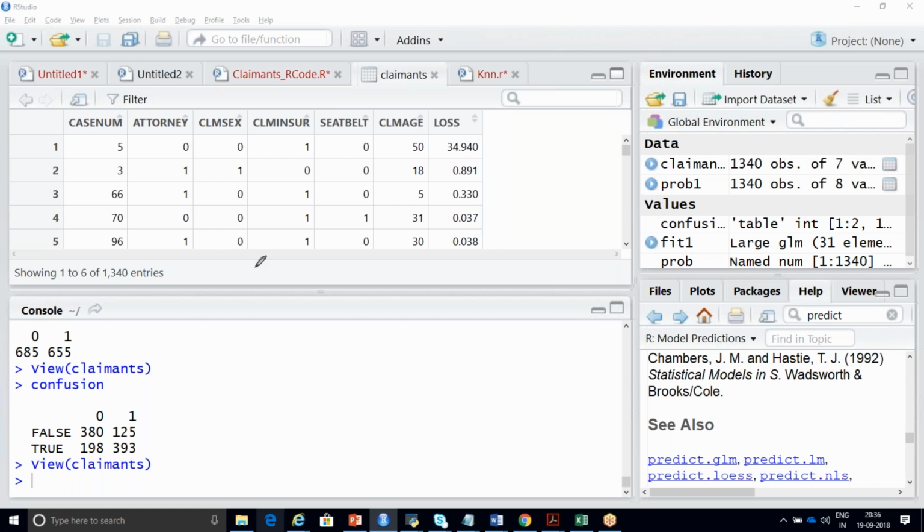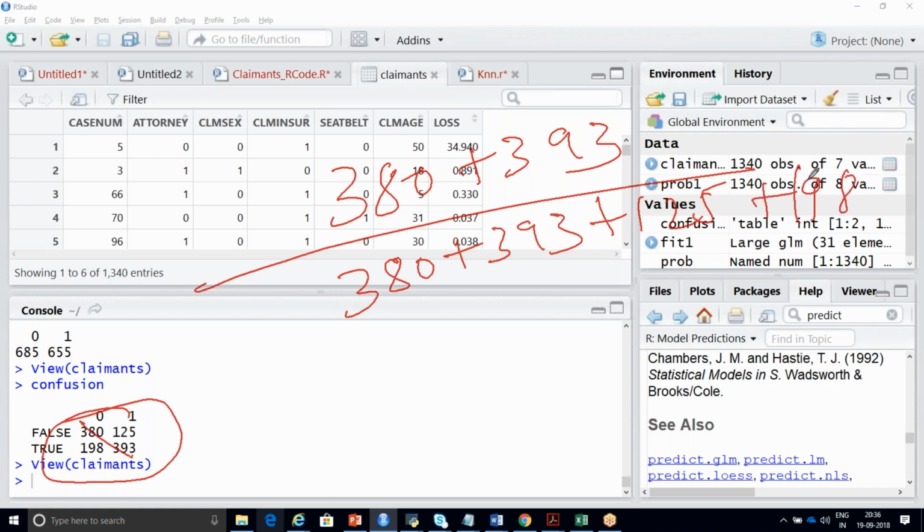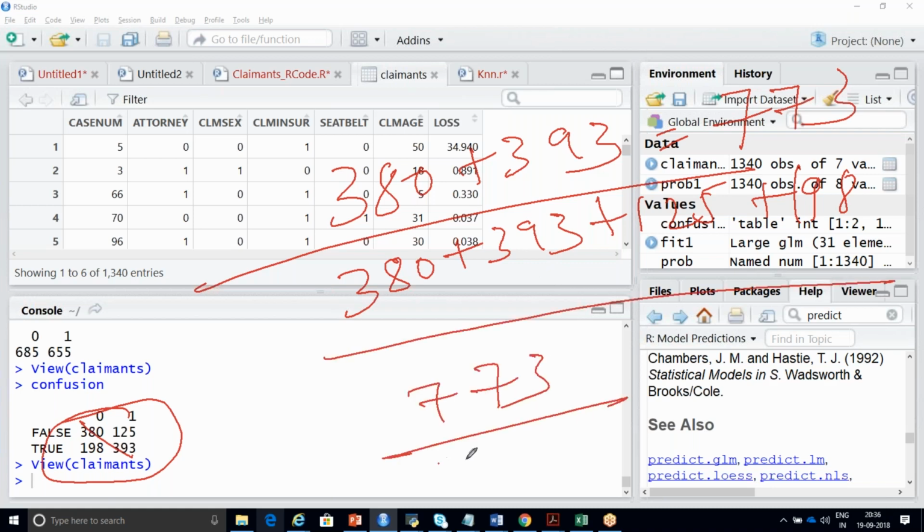Anyone? It is nothing but you should take the diagonal correct values, right? 380 plus 393 is correctly predicted, and the remaining is the total of all these things. 380 plus 393 plus 125 plus 198. How much is it? 380, 387, 773, divided by 1096. I think it's wrong, Mega.